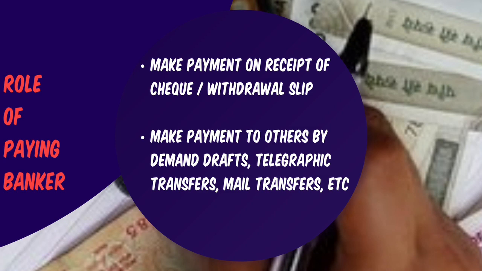Another remark that the bank puts is exceeds arrangement. A banker uses the phrase exceeds arrangement where an overdraft might have been sanctioned for the customer, but as a result of paying the check which is presented to it, this would exceed the overall limit of the overdraft sanctioned to the party. So if the overall limit of overdraft is getting exceeded, then the bank puts the remark as exceeds arrangement.